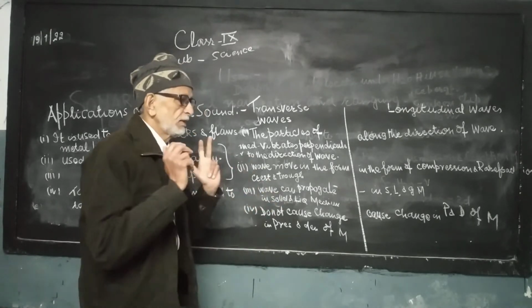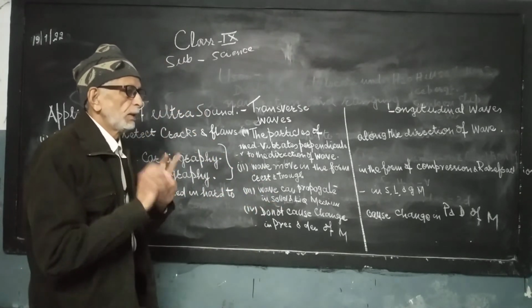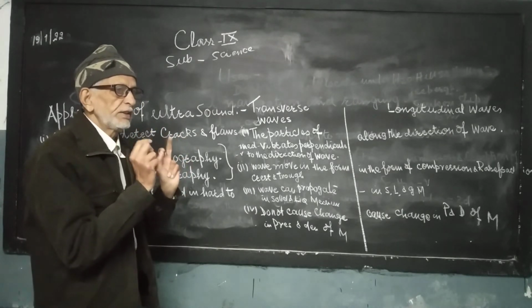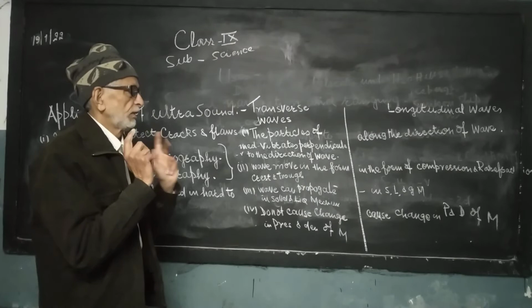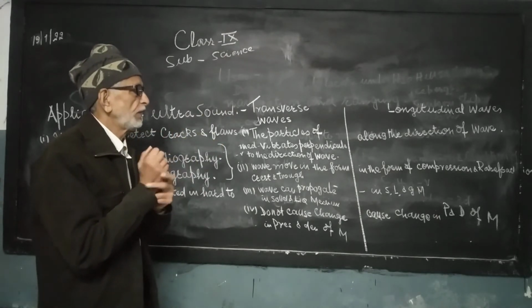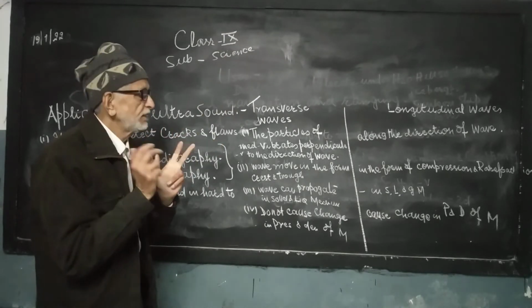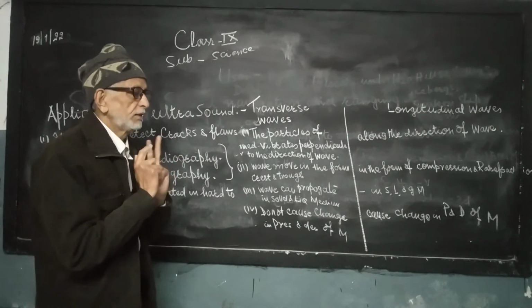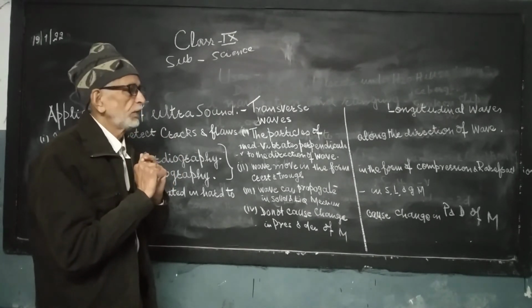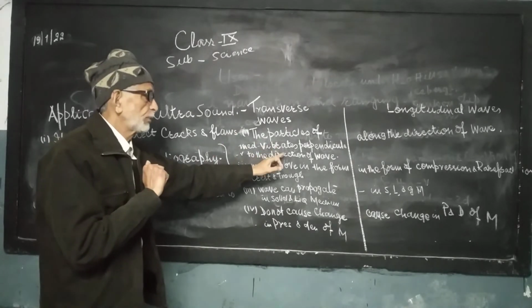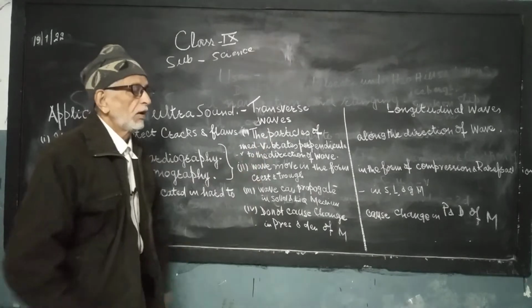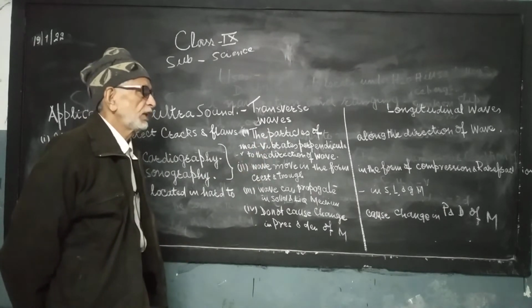In longitudinal waves, the particles of the medium vibrate along the direction of the wave. Here it is perpendicular, here it is along the direction of the wave.